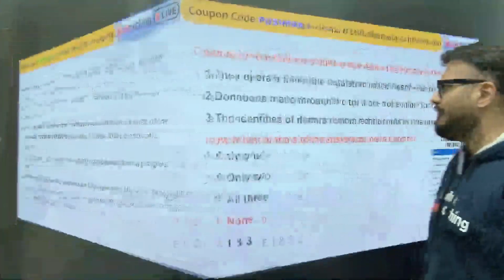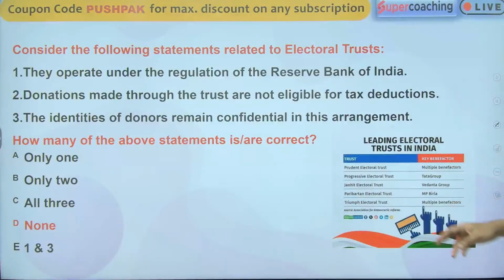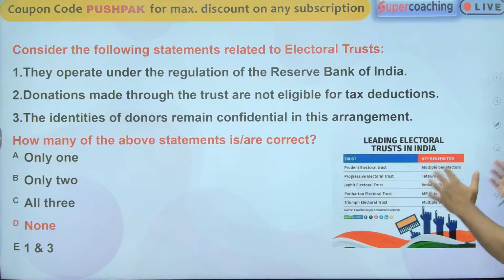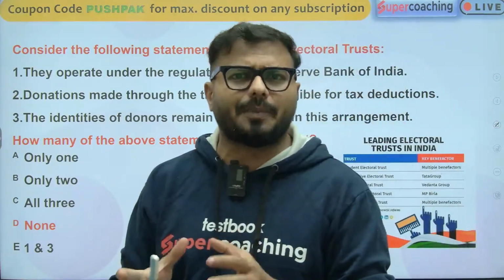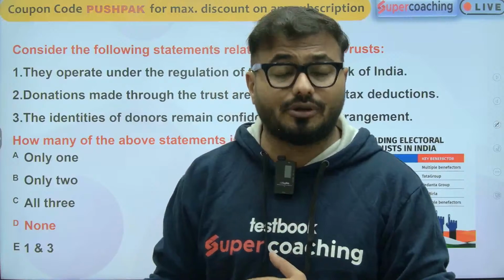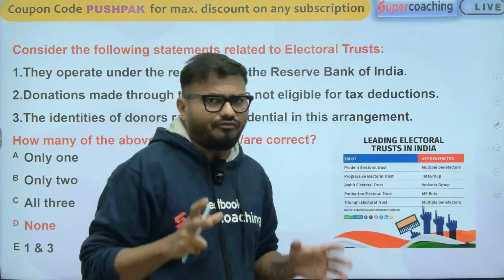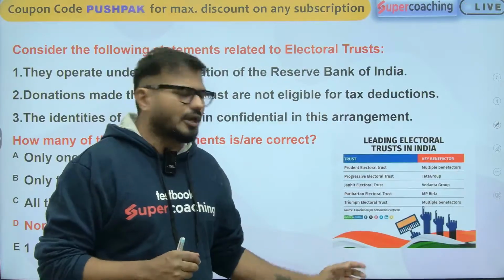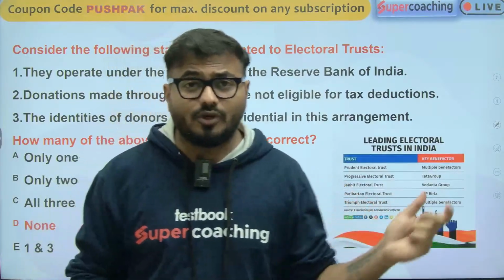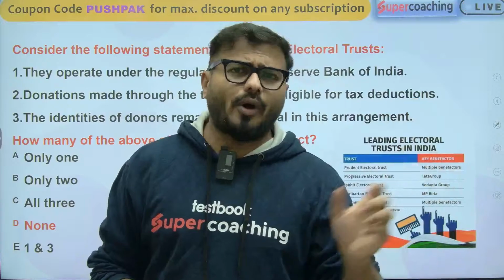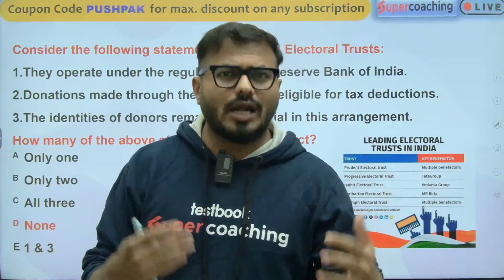Recently, some trusts we have are the Prudent Electoral Trust, Progressive Electoral Trust, Janhit Electoral Trust, Parivartan Electoral Trust, and the Triumph Electoral Trust. They're the very famous electoral trusts. They are basically providing funding to different political parties. One of the biggest recipients of these funds from electoral trusts is the BJP. They got a huge amount of funding from all the electoral trusts. And it is not compulsory that one electoral trust provide funds to only one political party. They can provide funds to multiple political parties. That will be the major factor.